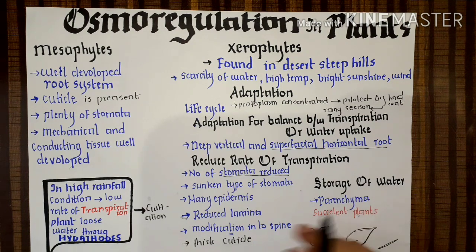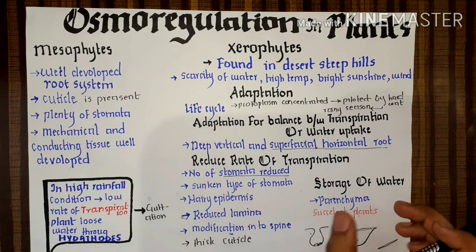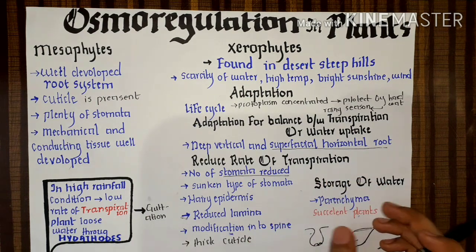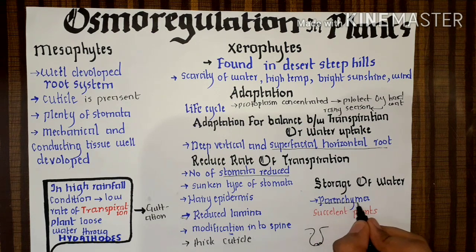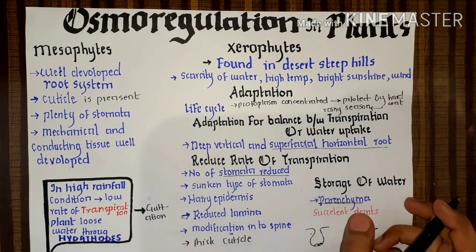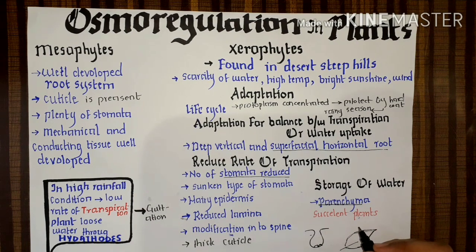Now the main stress of xerophytes is the scarcity of water. So how can they store water? They can store water through the parenchyma. Parenchyma are tissues which can store water, and these plants which have parenchyma that store water are called succulent plants.